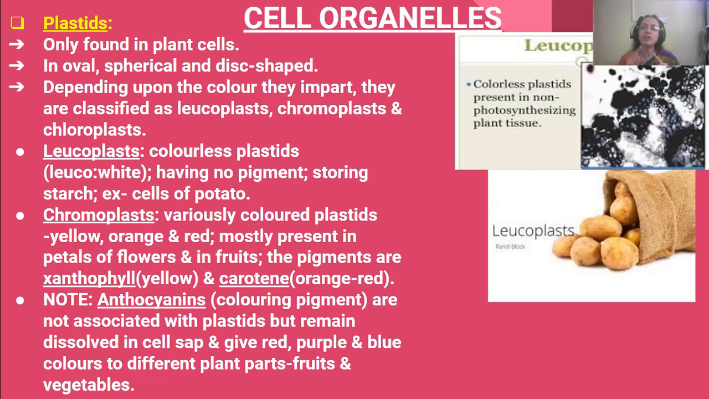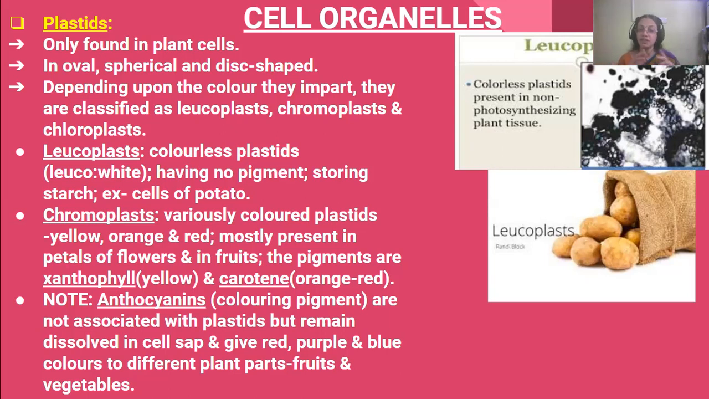What pigments do these chromoplasts have? First is xanthophyll, that is yellow in color, and carotene, that is orange and red. So the pigments they contain are xanthophyll and carotene. Xanthophyll is yellow and carotene is orange red.